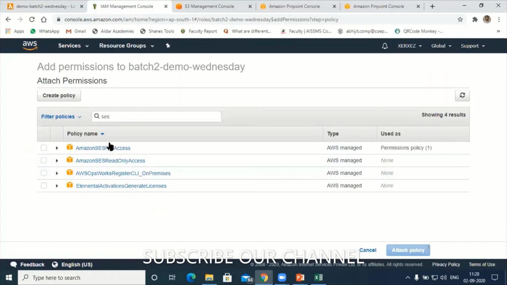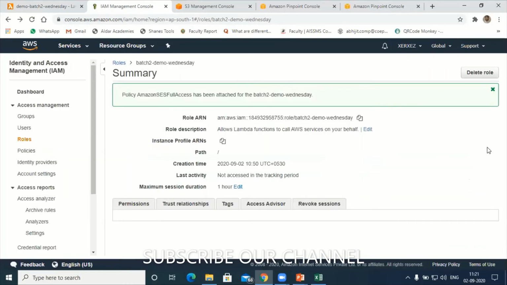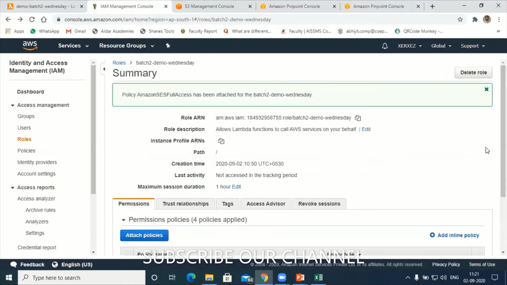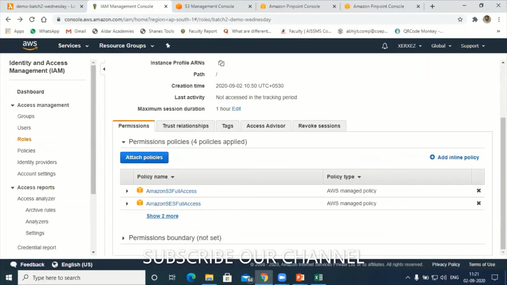Now you can see there are four options here. What I will do is use Amazon SES full access, just for demonstration purposes. Attach the policy. Now the policy is successfully attached. So as far as this role is concerned, I now have four policies under this role.